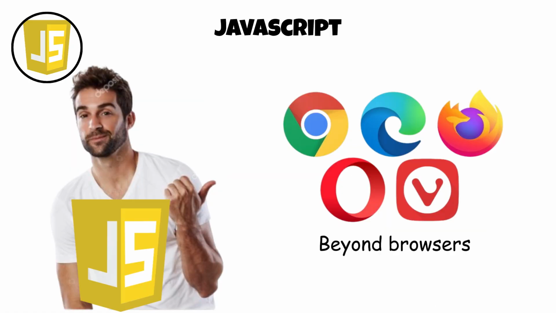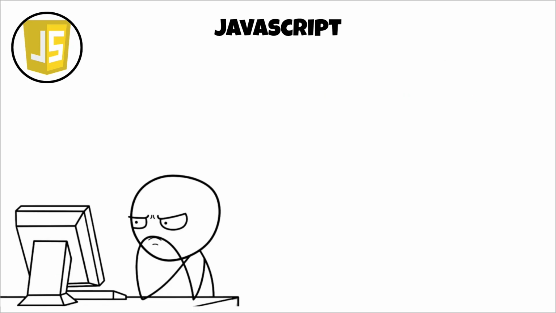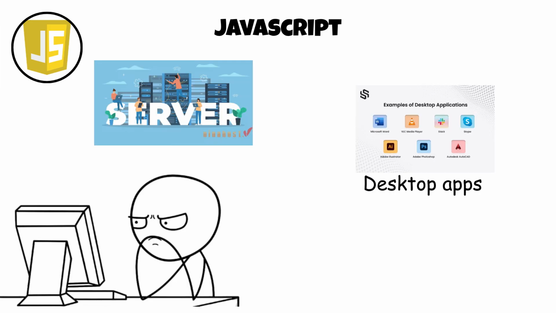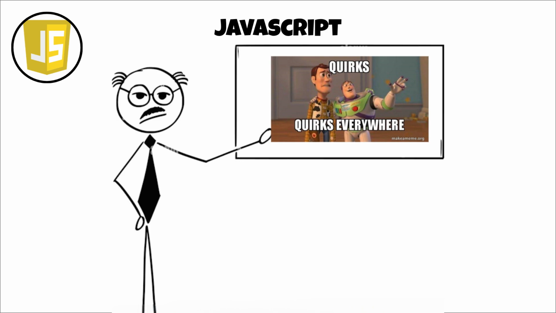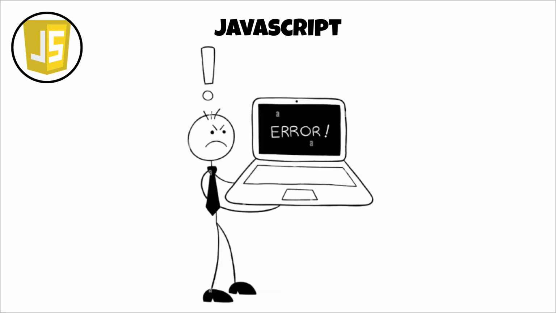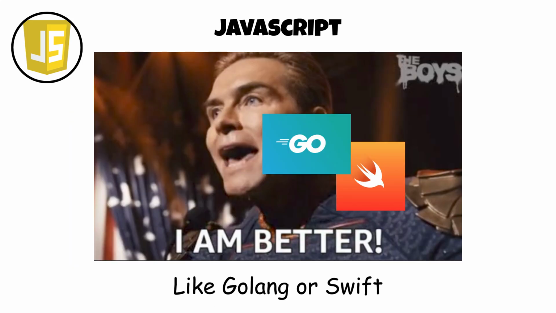It has also expanded beyond browsers, allowing developers to build servers, desktop applications, and even mobile apps. One downside is that JavaScript has accumulated many quirks over the years for the sake of backward compatibility, which can sometimes make its behavior confusing compared with newer languages.